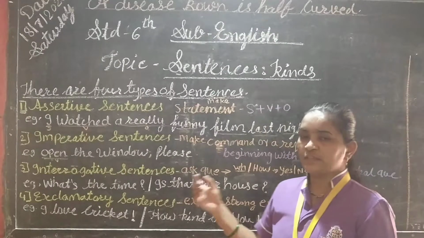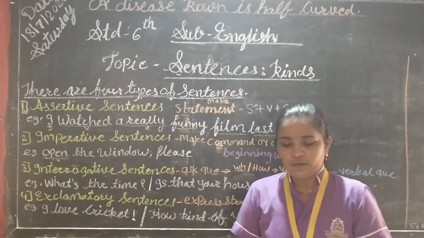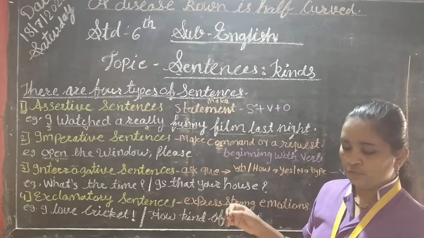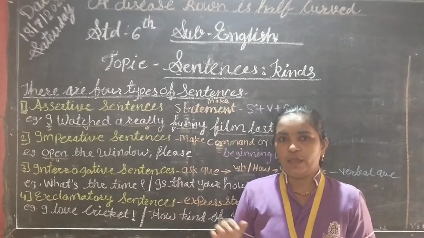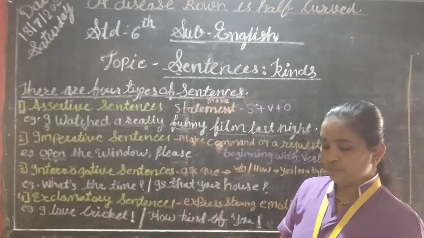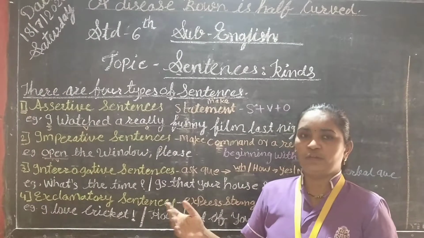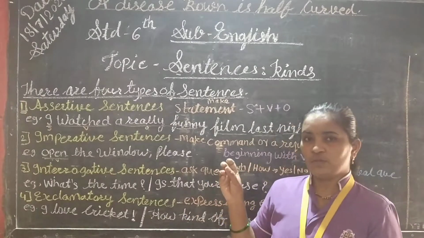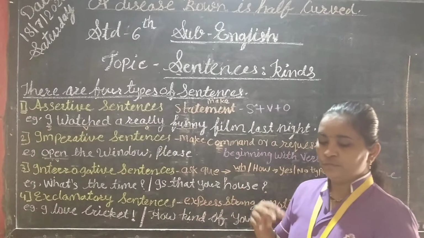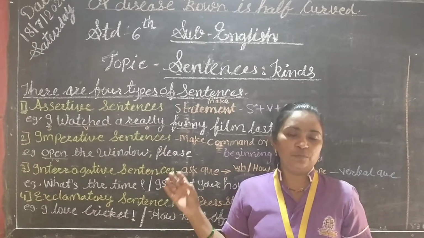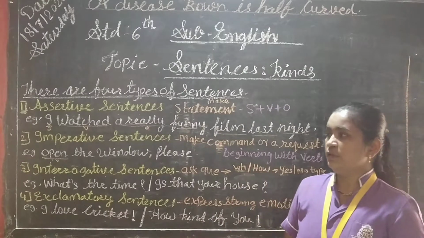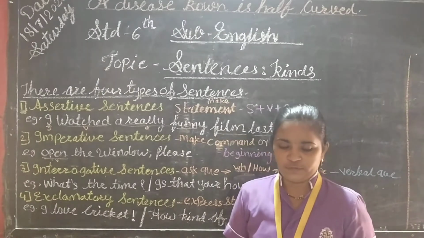Just see the next example. I finished my history project yesterday. So I is the subject and finished is the verb, and my history project yesterday is the object. So it is called an assertive sentence.